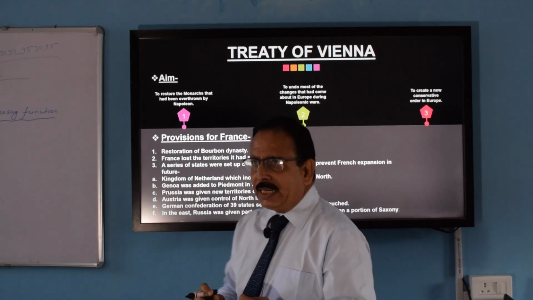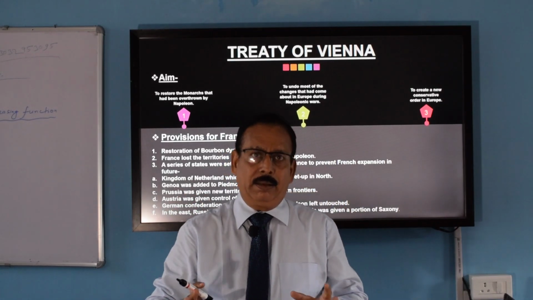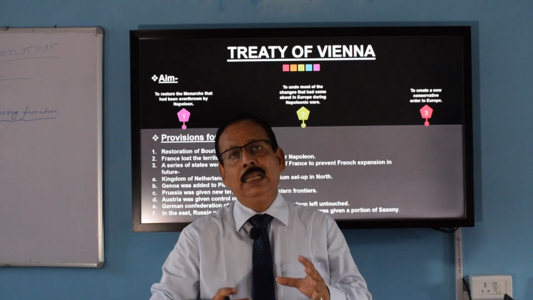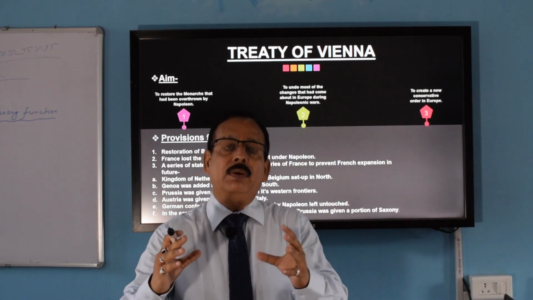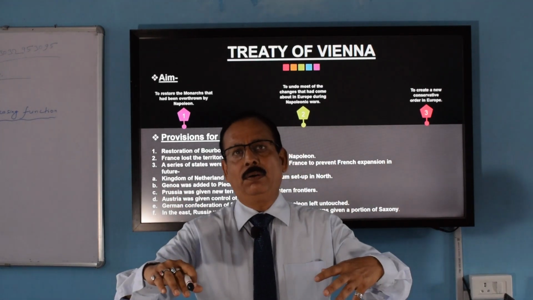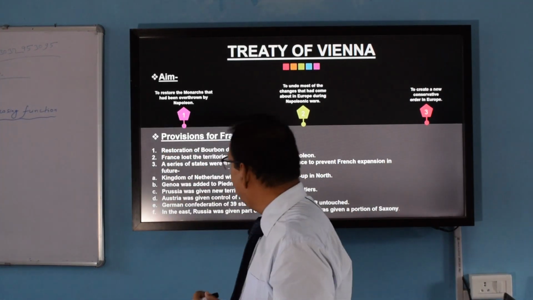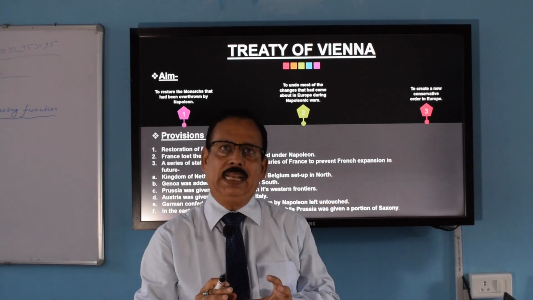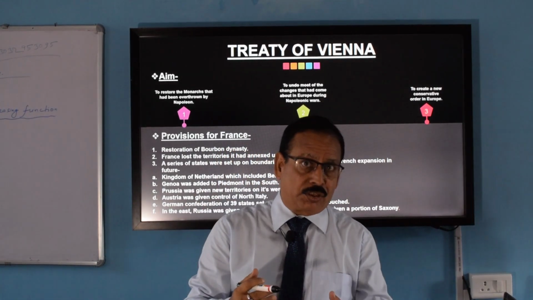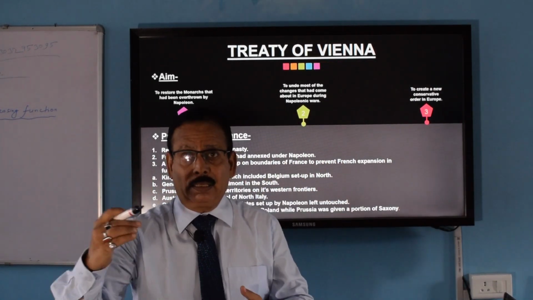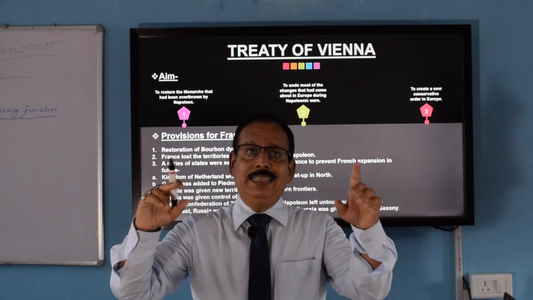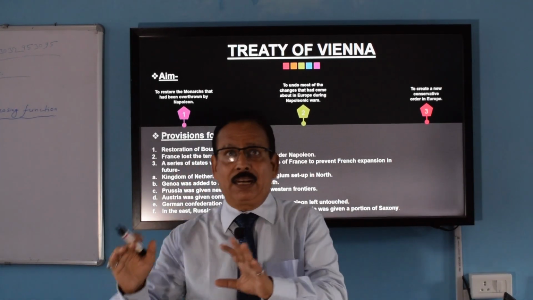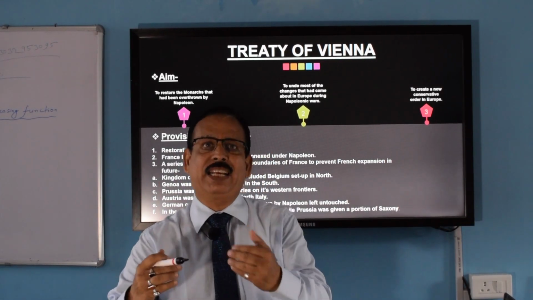France lost the territories it had annexed, because Napoleon had carried out many military expeditions and conquered many territories, and those territories were now lost by France. The Grand Alliance countries thought that, in order to stop France from expanding in future, they would create a series of states in and around France so that it could not expand.